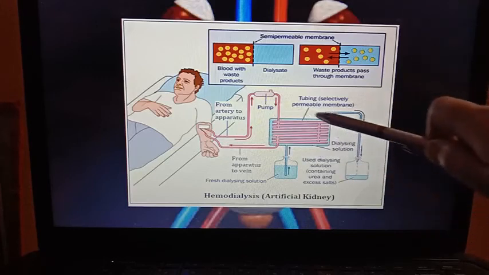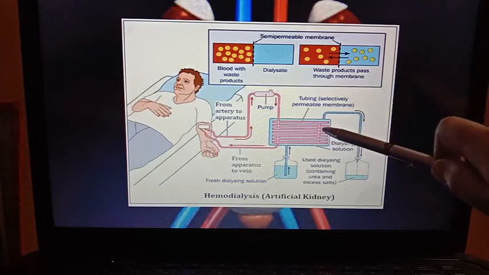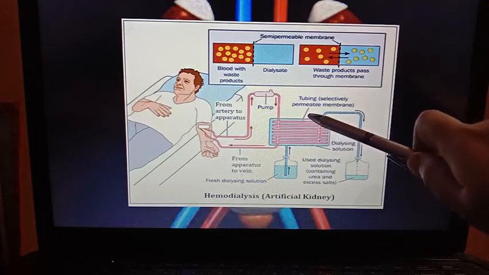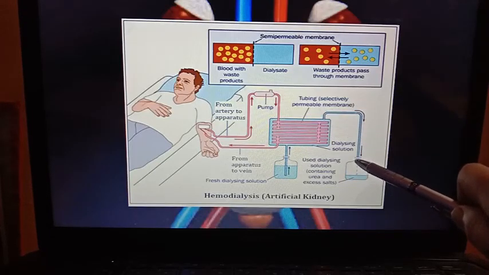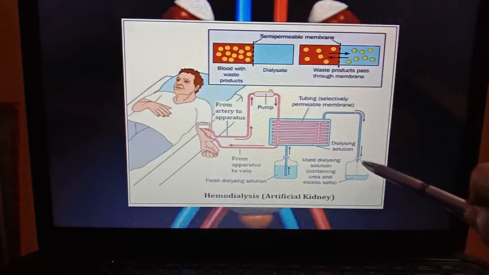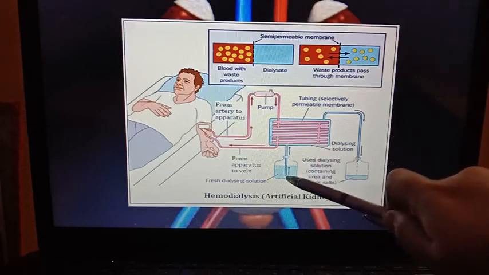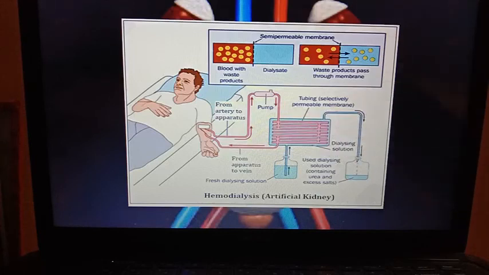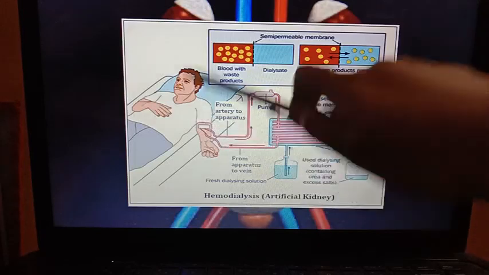This sky colored fluid is flowing side by side to that cellophane tube, and when that dialysate solution is filled with the toxin, it is passing out here from where it is discarded. Then the fresh dialysate solution is coming to the dialyzer machine, and after this the fresh blood is returning to the body.